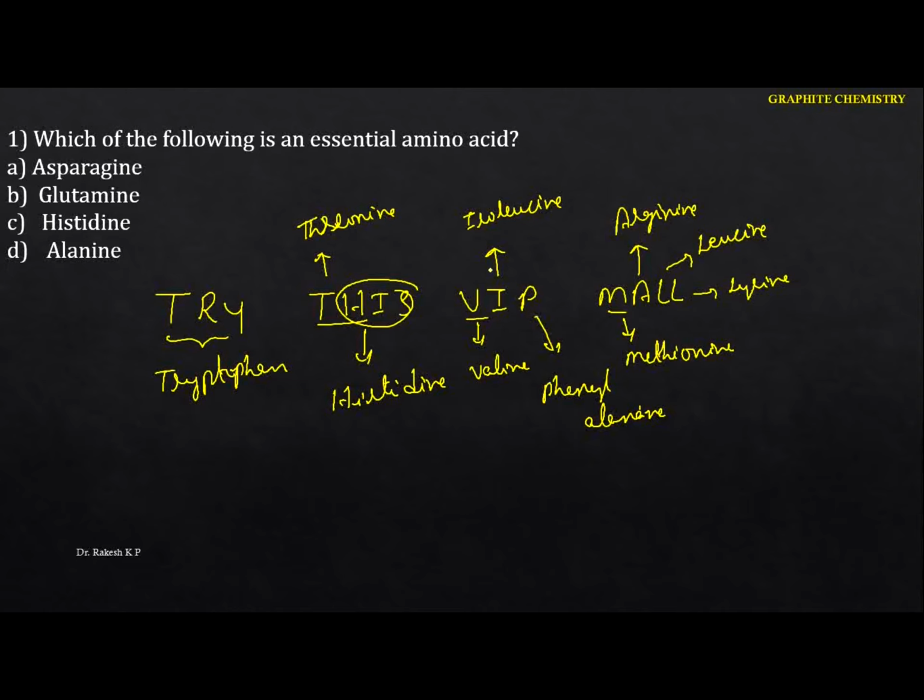Now you have to identify the essential one. Here they have given histidine, which is present in our list. So these are the 10 amino acids which are essential. Hence in this case the correct option is C. So this is the sentence to remember for the essential ones. The rest of the amino acids are non-essential.